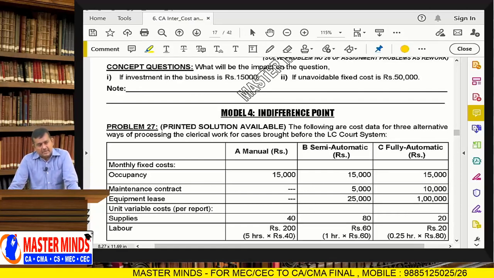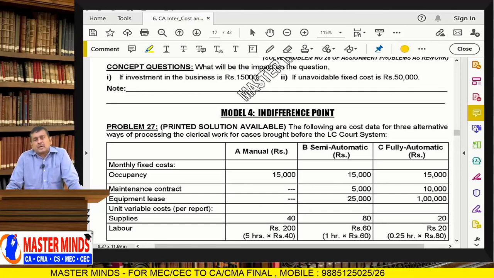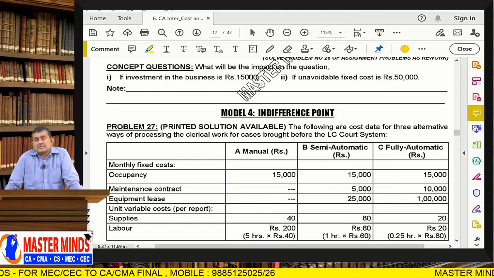Only cost details are given. In that case, the cost indifference point should be calculated. Here, decision making is done through the cost indifference point. Sir, what is the formula of cost indifference point? Change in fixed cost divided by change in variable cost per unit.